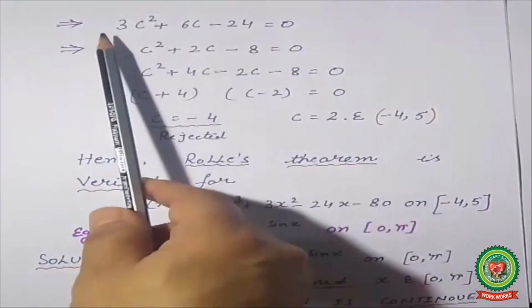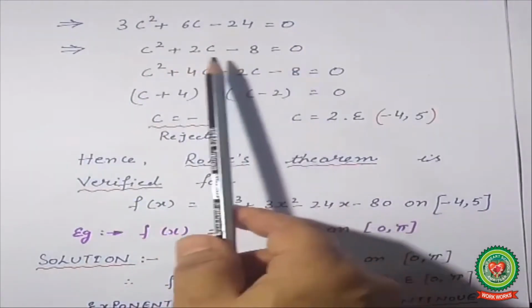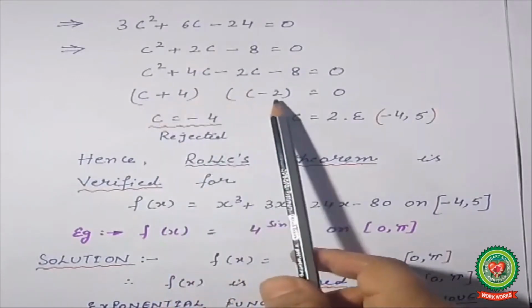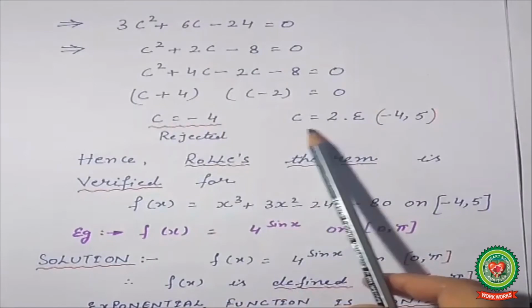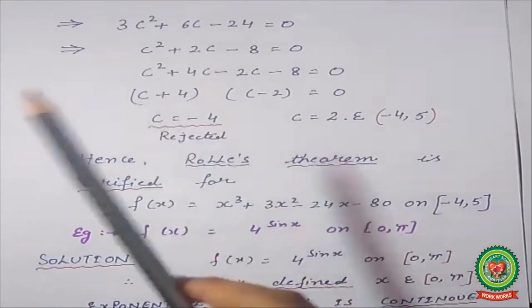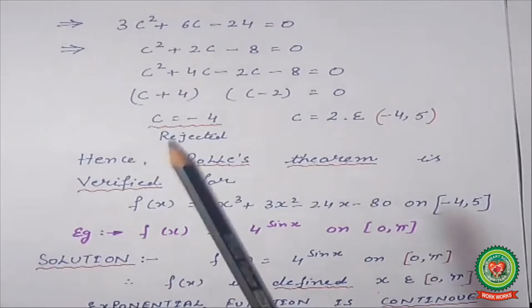to 0. Take this 3 as common. c square plus 2c minus 8 is equal to 0. By sum and product, you have two roots there. (c plus 4)(c minus 2) is equal to 0. So c is equal to -4 and c is equal to 2. -4 we can't take because we have to find c in between -4 and 5, and -4 is already given, so it is the rejected value.